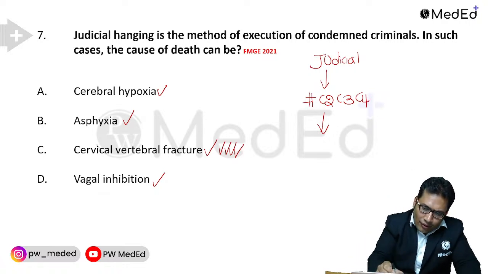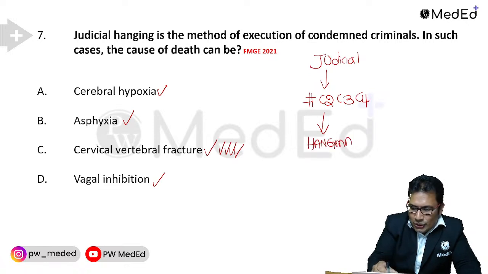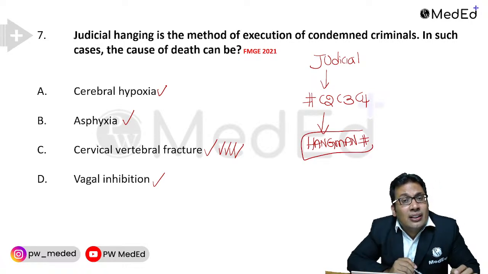This is known as hangman fracture. Remember, hangman fracture is seen in judicial hanging, the bilateral pars interarticularis fracture of C2.